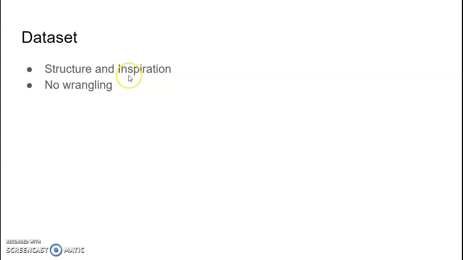The inspiration behind it was that I was looking through a lot of the data sets that we were given, and I didn't really find any of them interesting, so I went on Kaggle and searched for hours, and there were a lot of interesting ones on Kaggle, but I finally found one that I wanted to do, and it was this one. There was no wrangling. Everything within the data set was pretty clean cut, and it was very easy to work with.